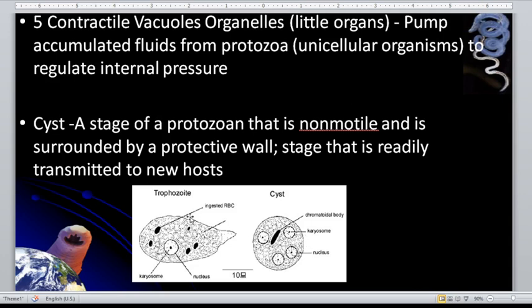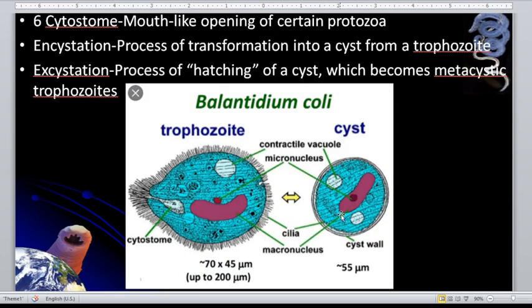Okay, so we have here the trophozoite. It has the pseudopods. For the trophozoite stage, unlike the cyst stage, it is motile.